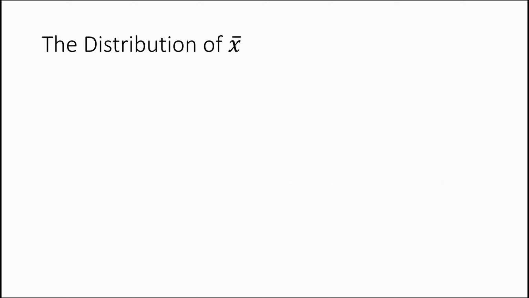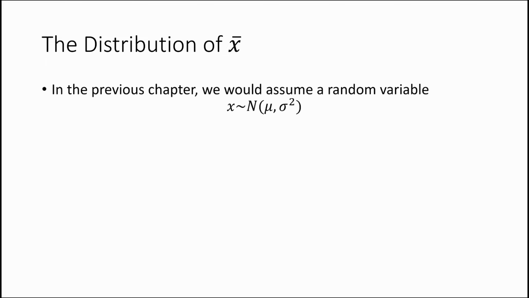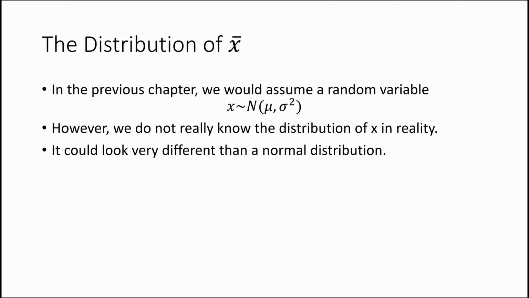So why do we care about the distribution of x bar instead of the distribution of x? All right. So in the previous chapters, we would assume that the random variable x was normally distributed, and it had a mean of mu and a variance of sigma squared. We assume that. However, we don't really know if the distribution of x is really normal in reality. We don't know if it's exponential or if it's uniform. We don't really know. We're just grabbing a sample and we're hoping it fits into that particular distribution.